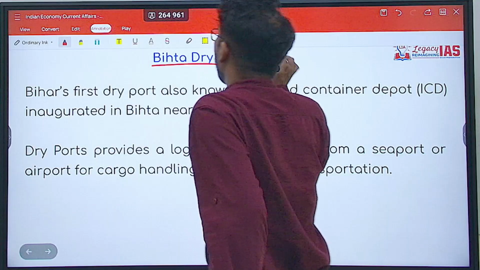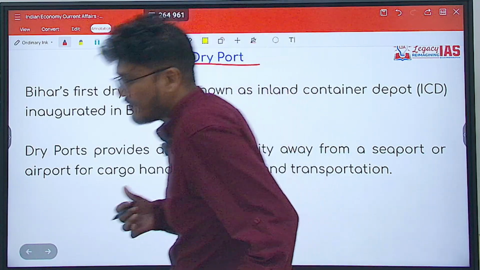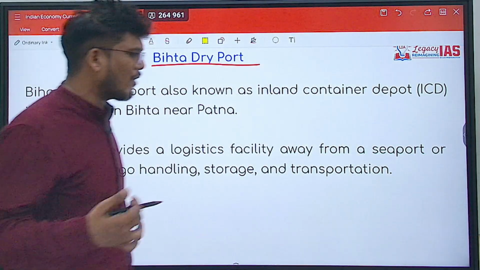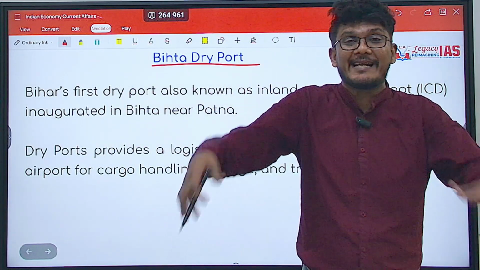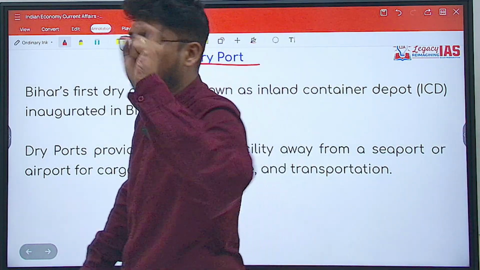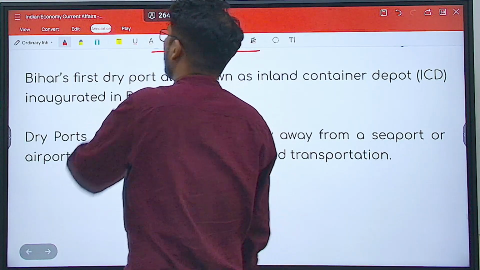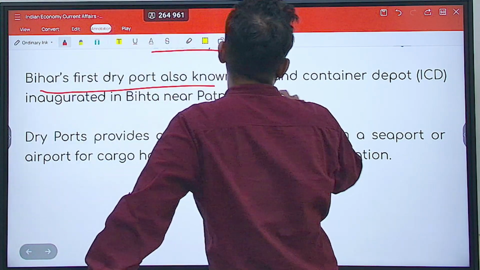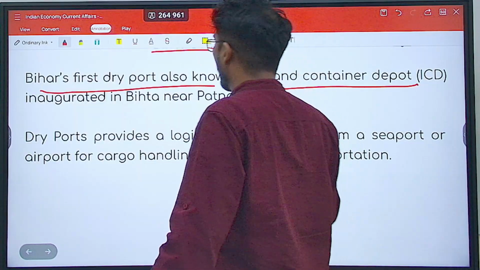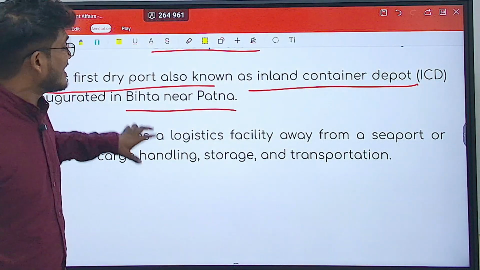Next is Beta dry port. Now what is a dry port? In a dry port the shipping and all will not happen, but it provides the related infrastructure for the actual port for its functioning. So this dry port, Bihar's first dry port, also known as inland container depot, was inaugurated in Beta near Patna.